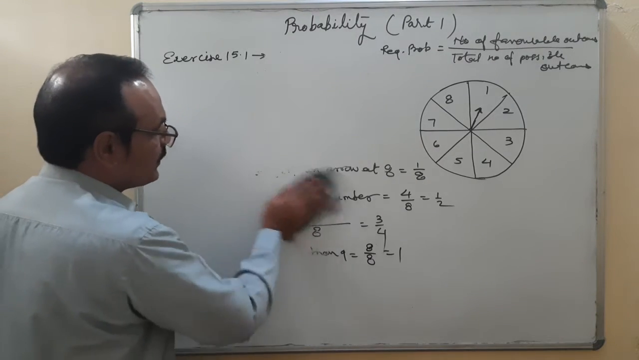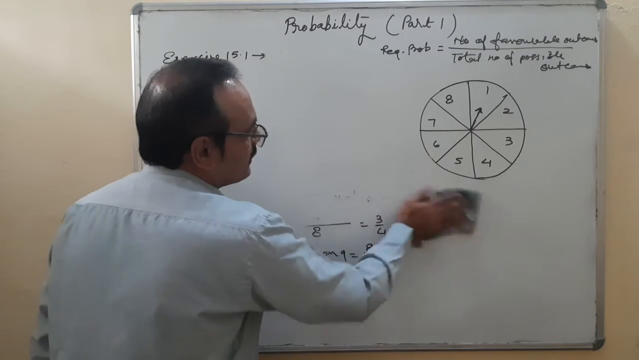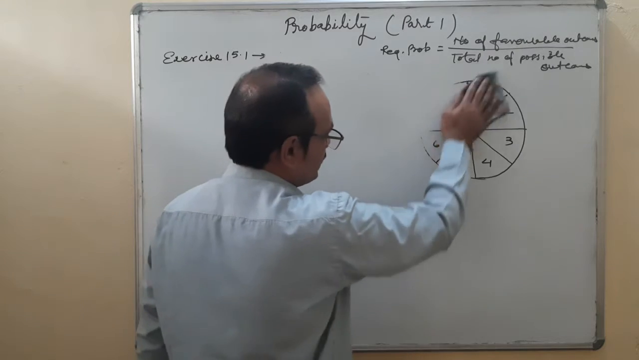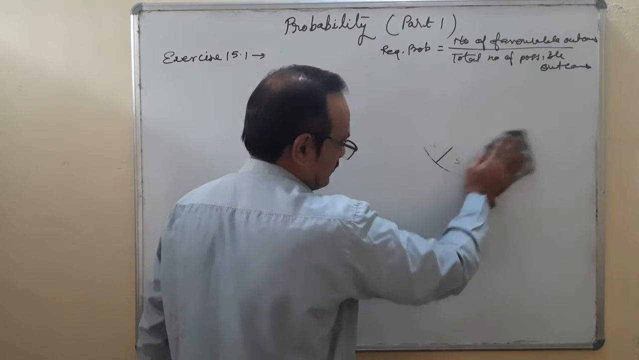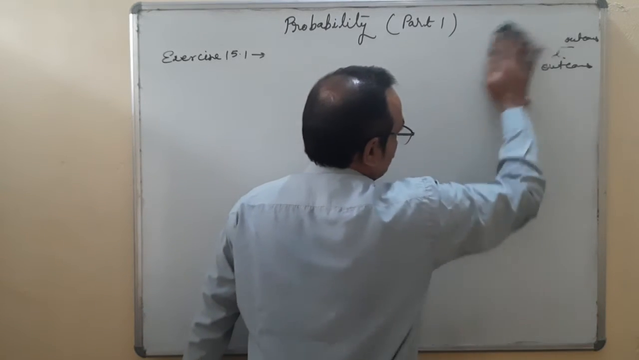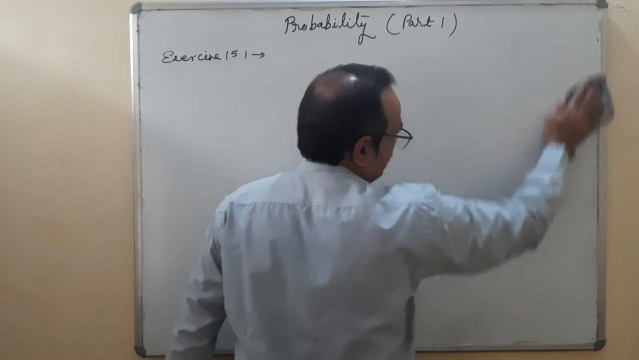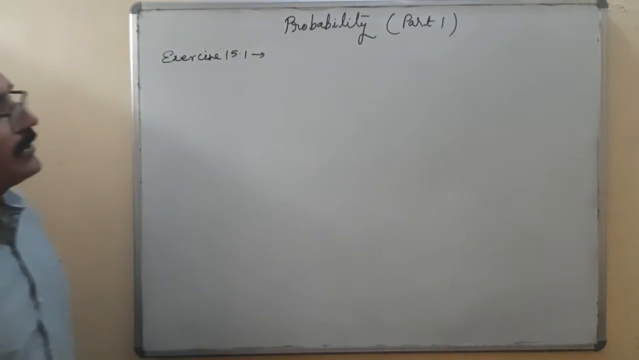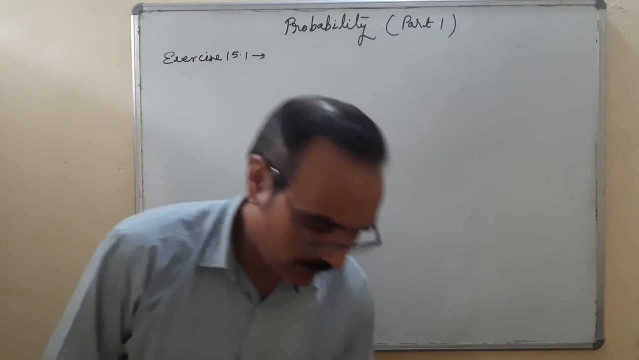Required probability, what does it mean? Whatever they are asking in the question. This is the meaning. Suppose we are finding the probability that the number the arrow stops at is less than 9. So required probability is the probability of a number less than 9. This is the meaning of required probability.